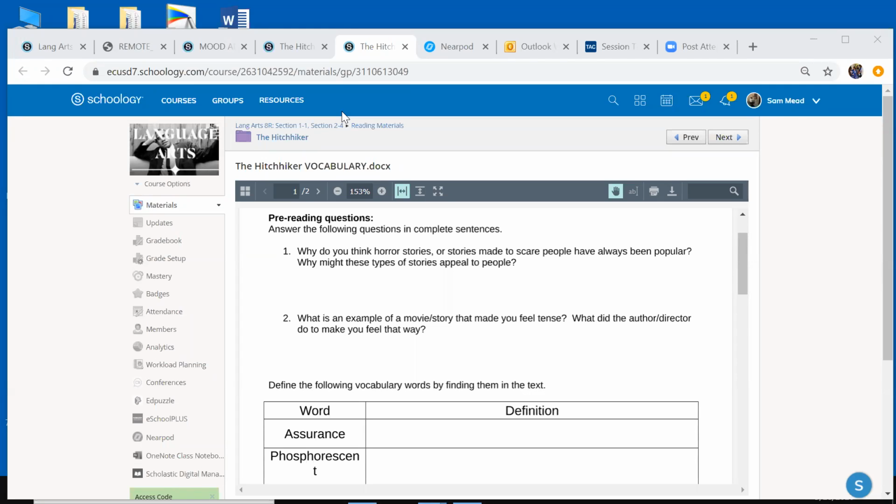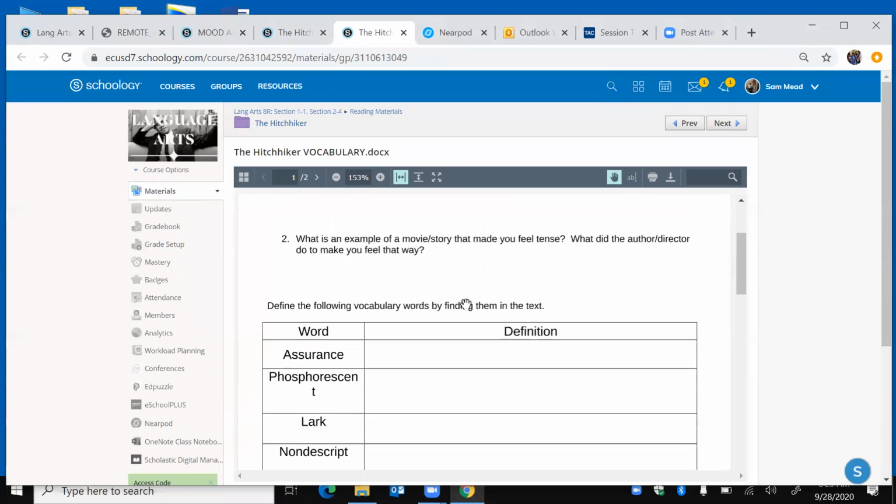And then 2, what's an example of a movie or story that made you feel tense? What did the author or director do to make you feel that way? So if you're feeling tense in a movie, if it's suspenseful, it's because of what the author is doing on purpose. So just give me an example of that and what they did.